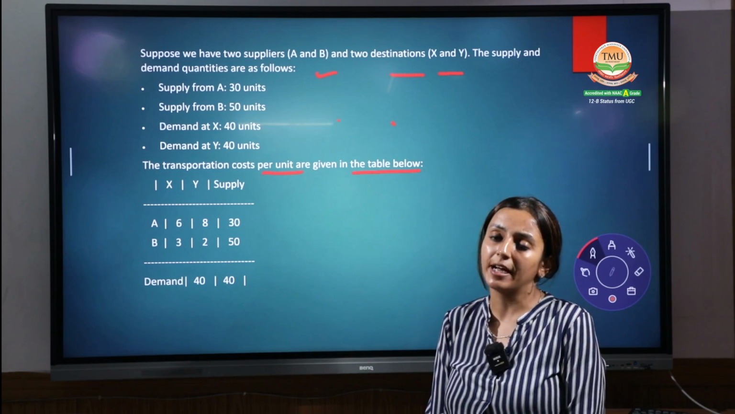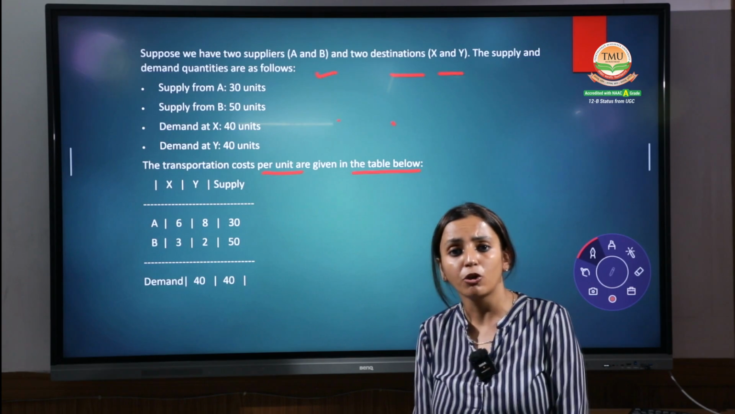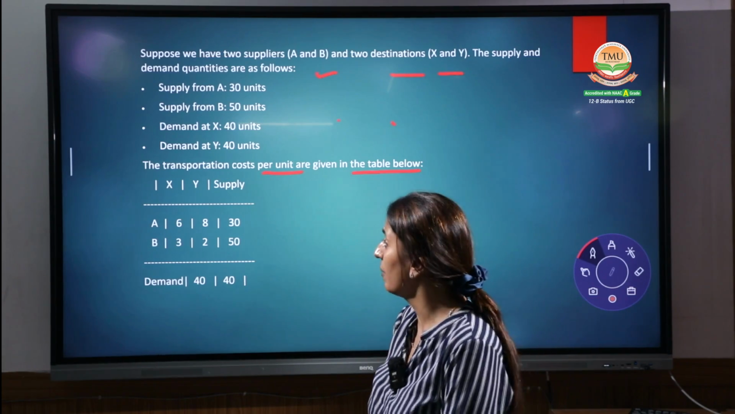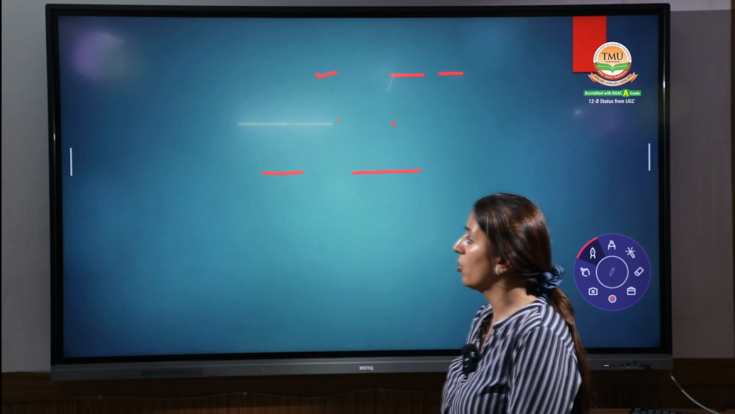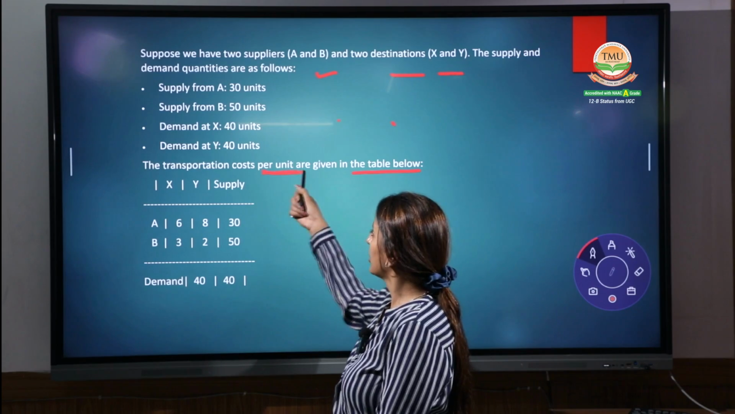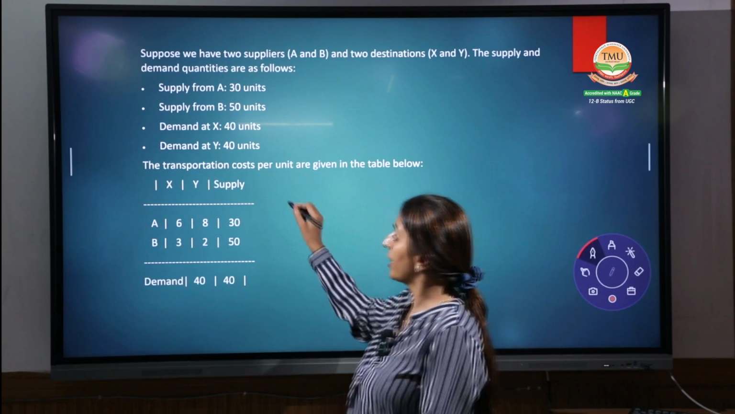Now you have to find out the least cost initial feasible solution with the help of the least cost method, as we have discussed. Start doing the question on your own. You have to do it by your own. Hurry up. Now this is your turn. Start doing it.